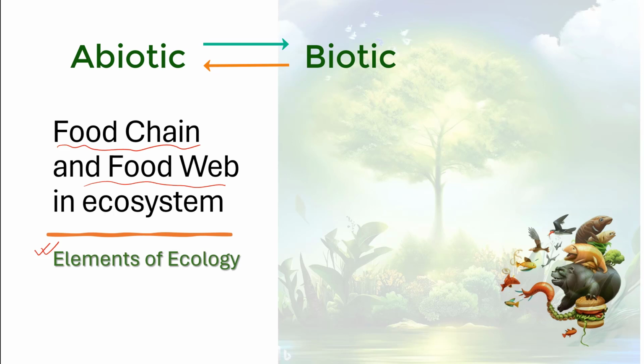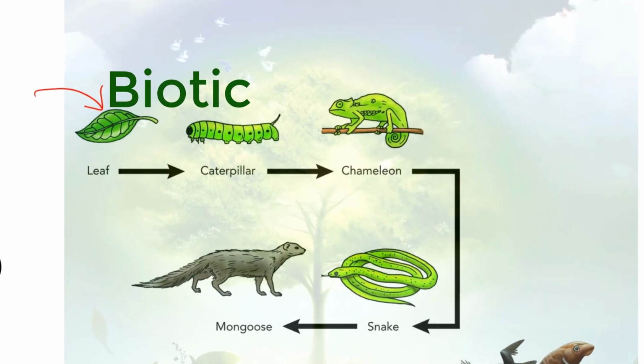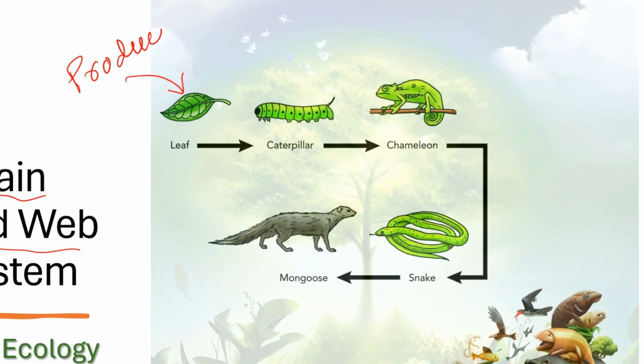Within the biotic component, it's fascinating to note that producers, also known as autotrophs, play a vital role in generating chemical energy in the form of food. This source of food then becomes nourishment for herbivores, the primary consumers, as well as omnivores. Progressing along the trophic levels, herbivores find themselves on the menu for carnivores, the secondary consumers.